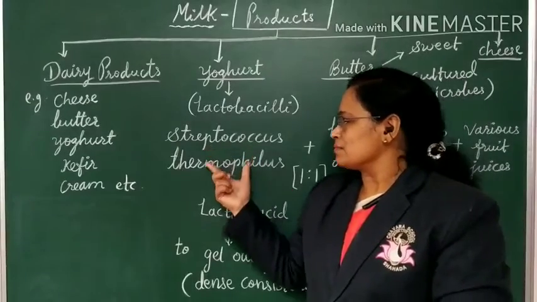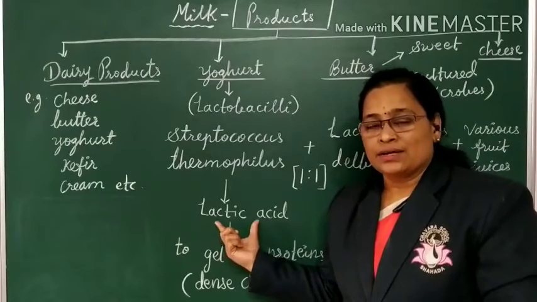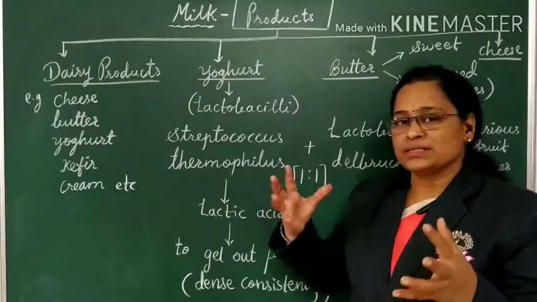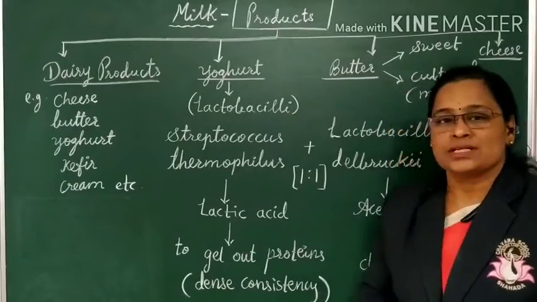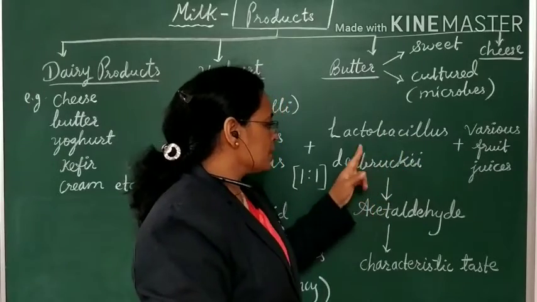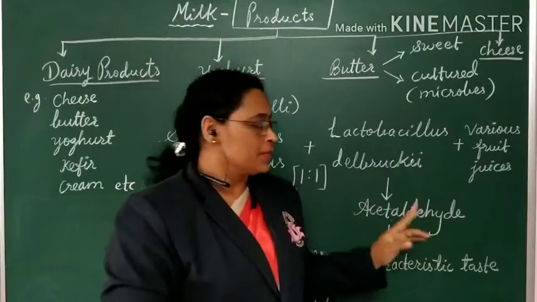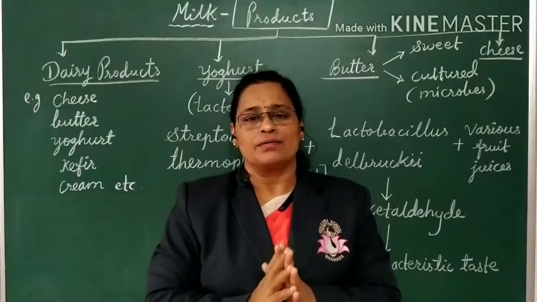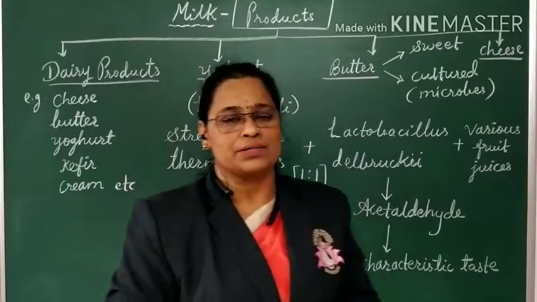Now after adding Streptococcus thermophilus, the sugar content of the milk is converted to lactic acid, which helps to gel out the proteins. What is the use of this? The proteins get coagulated, which gives a dense consistency to the yogurt. Similarly, Lactobacillus delbrueckii converts the sugar present in the milk into the compound acetaldehyde. This acetaldehyde imparts the characteristic taste to the yogurt. To maintain the protein content of the yogurt, milk powder is also added.